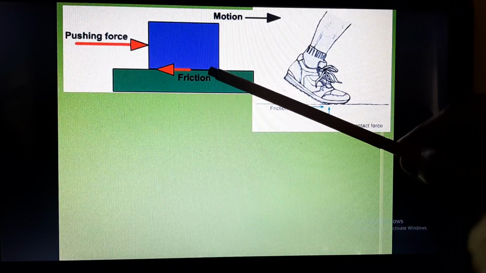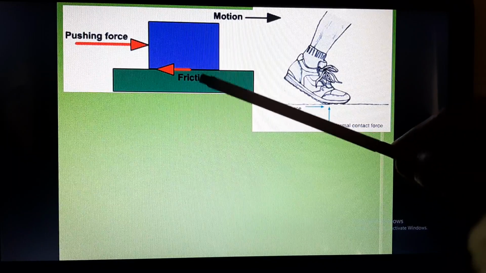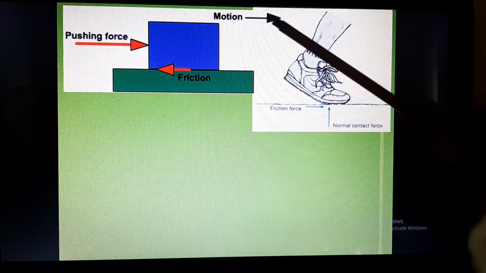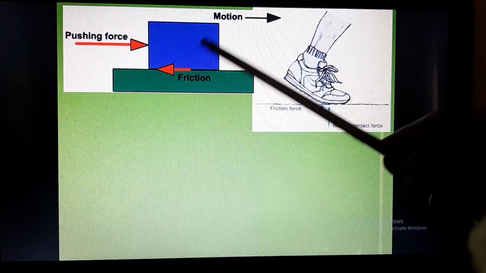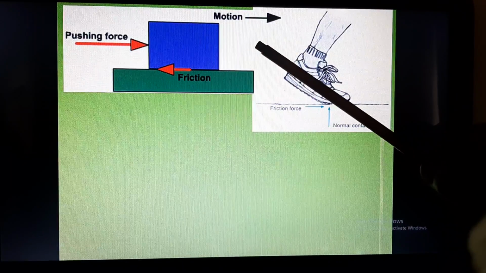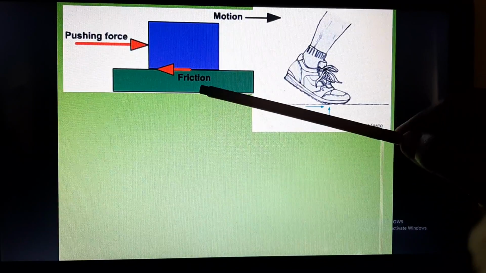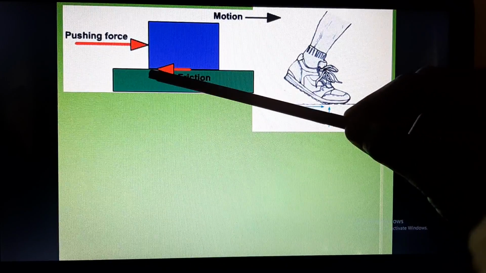And what will be the direction of the force? The direction of this force will be opposite to this direction. In this direction, this body is moving. And what is the opposite direction? This direction. So frictional force will be applied in this direction.